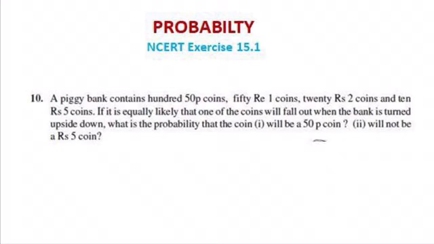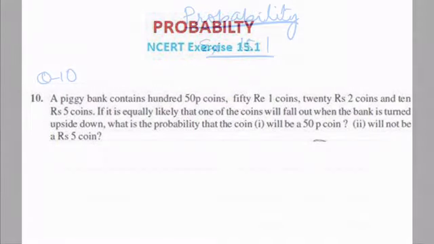Question number 10 says a piggy bank contains 100 50-paise coins, 50 one-rupee coins, 20 two-rupee coins, and 10 five-rupee coins. If it is equally likely that one of the coins will fall out when the bank is turned upside down, what is the probability that the coin will be, first part, a 50 paise coin, and second part, not a 5 rupee coin? Okay, so let's write down the data first after reading the question.